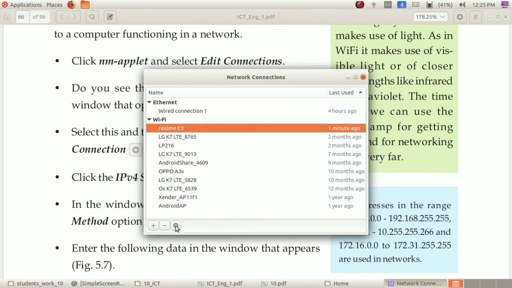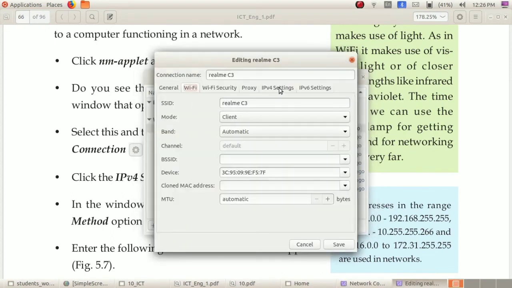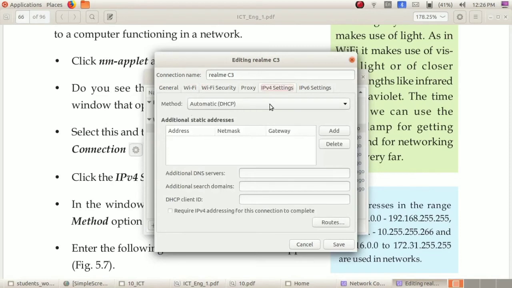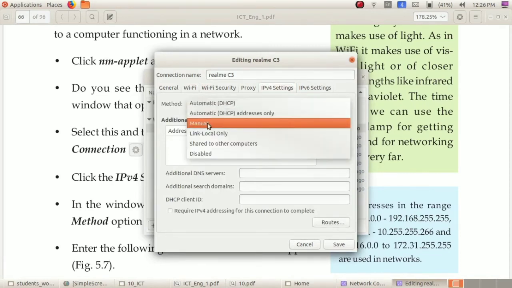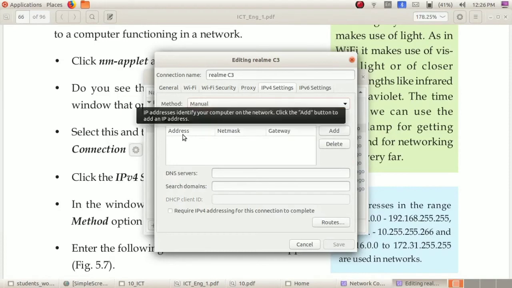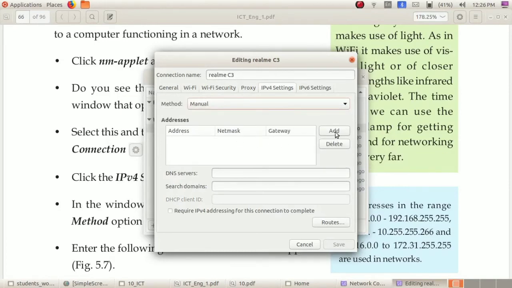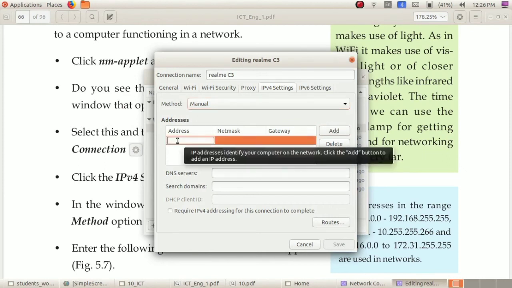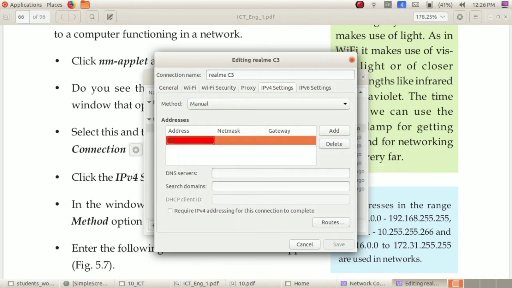Let's select that one, and here you can see an icon. The name of this icon is Edit the Selected Connection. Now I am going to edit the connection, so just click on that. Here you can select IPv4 settings. From the method option you can select manual. Now by clicking on the manual option you can select the add button. Here is the space for giving the IP address. Now I am typing the IP address that should be permanent for my computer.